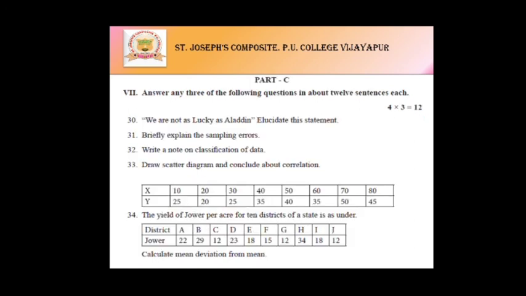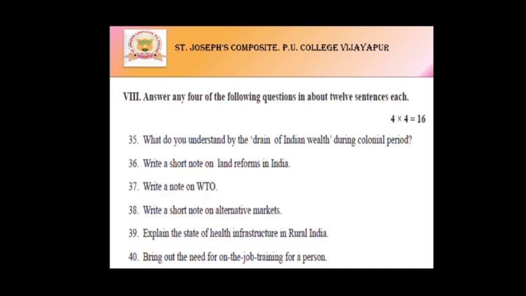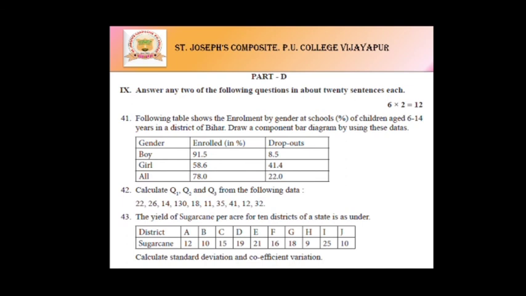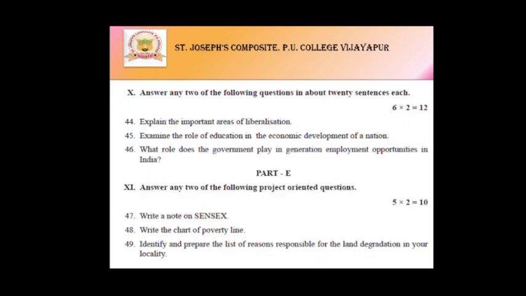And in part C, here are 4 marks questions from the part A section, and again 4 marks questions from the part B section separately. From part D, questions 41 to 43 are 6 marks questions from the part A section, and 44 to 46 are from the part B section, 6 marks.